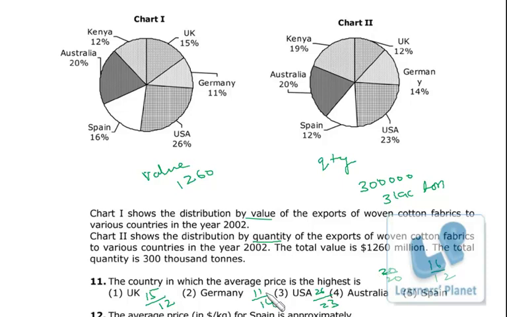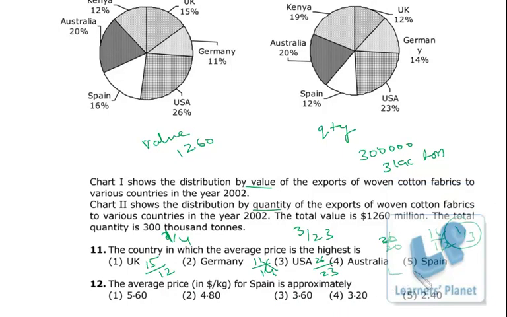Okay, so this is less than 1, this is just 1, this is 3 by 12, we take the extra part from 1, so this is 3 by 12, or I can say 1 by 4. This is 3 by 23, and this is 1 by 3, or I can say 4 by 12, 1 by 3. So highest is this. Okay, so Spain. So the average price is highest in Spain. Simple.